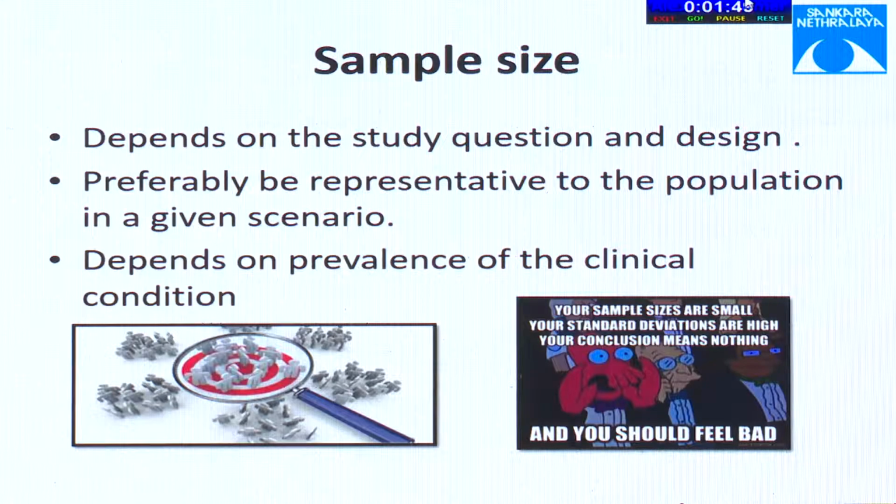The sample size depends on the study question or design. It should preferably be representative of the population in a given scenario and depends on prevalence of the clinical condition. So if it is a rare disease, the sample size will be less, or if it is a more prevalent disease, the sample size is supposed to be more.